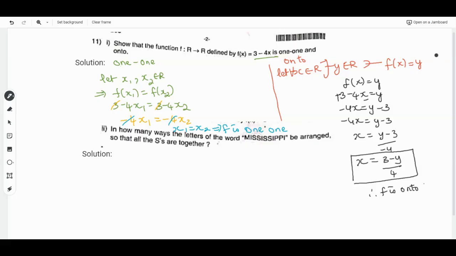Here we have question number 11, 2. In how many ways can the letters of the word Mississippi be arranged so that all the S's are together? So how to arrange all the S's together?